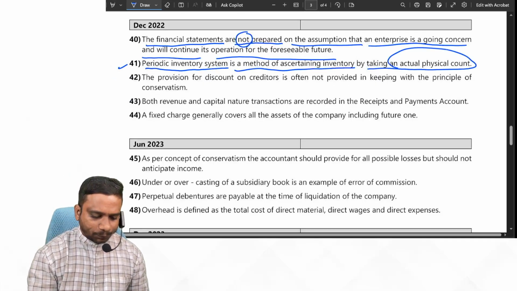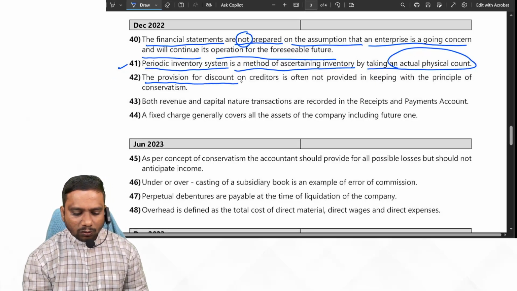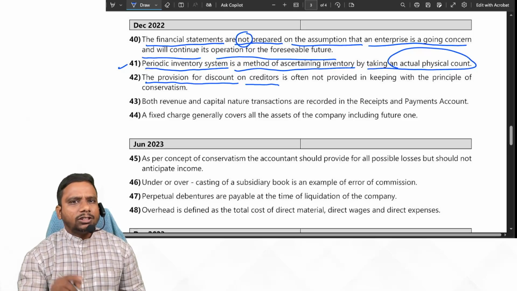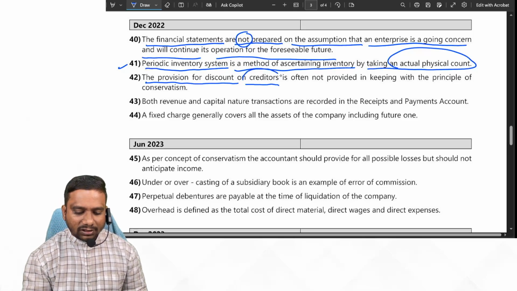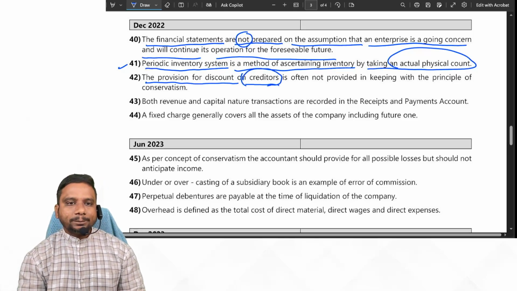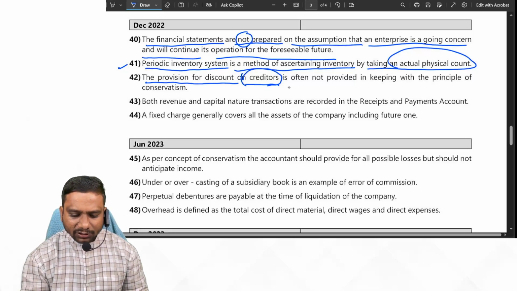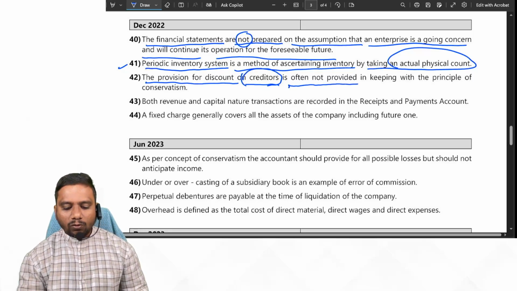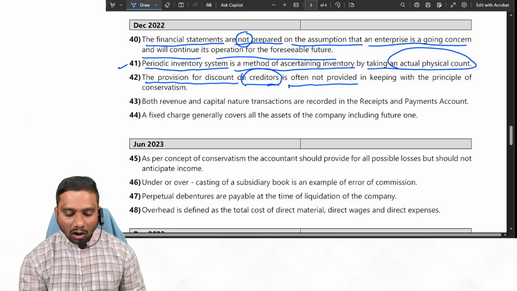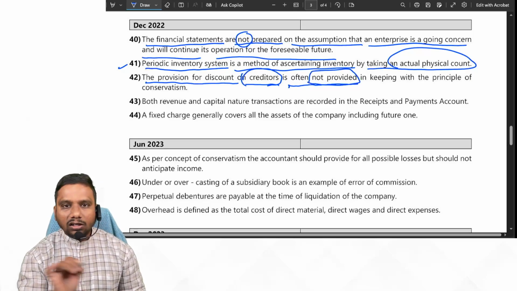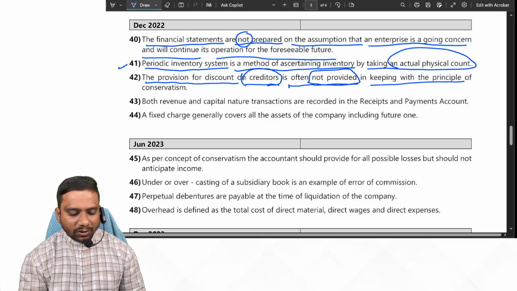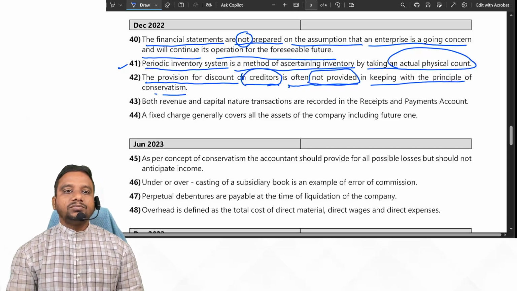Next one, 42. The provision for discount on creditors. Provision for discount on creditor is an expected gain or anticipated gain. It is often not provided in keeping with the principle of conservatism. Observe, students.